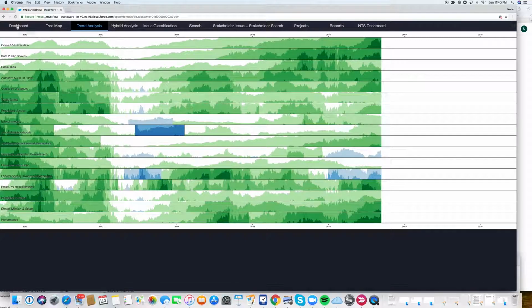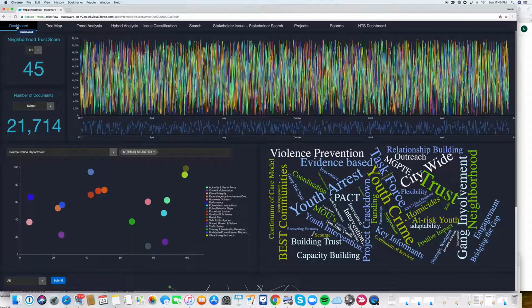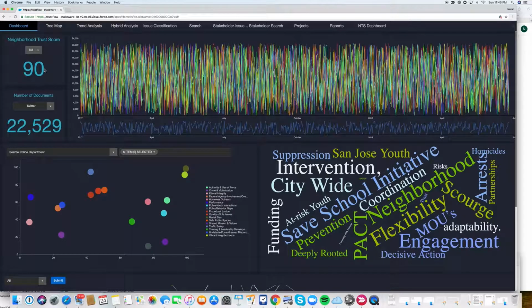If we can go over here, the trust score basically can be broken down by time or location when there's enough data. So for example, in this dashboard, we divided the data by neighborhood. So here you see that neighborhood N1, or that's the beat number, has an average trust score of 45. But if we change to, let's say, neighborhood N3, we see that the trust score changes, the key topics that people are talking about change, the number of documents that were analyzed change.